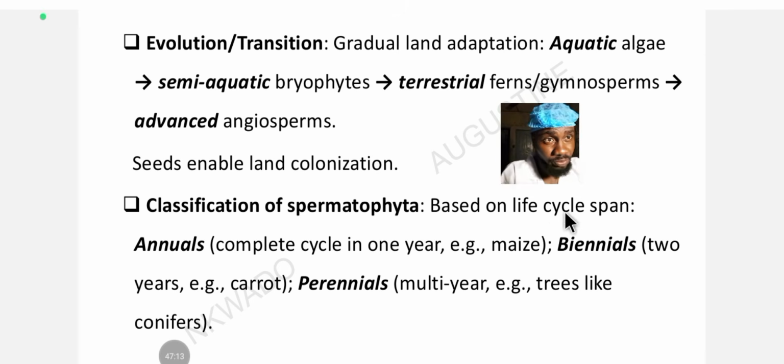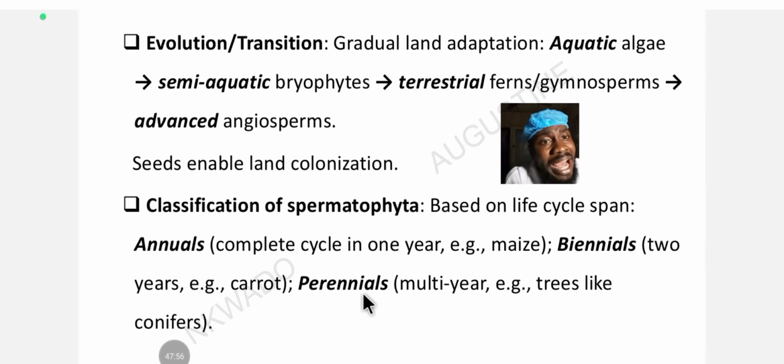How long? The first classification we have here is the annuals. They are called annual because they complete their life cycle in 1 year or in one growing season. For example, maize is an annual crop. Let's call it a crop, because it's edible, it's used by man. Maize is an annual crop. Then the next is biennial. Bi stands for 2. For the biennial Spermatophyta, they complete their life cycle within what? 2 years or 2 growing seasons. Examples include carrots.